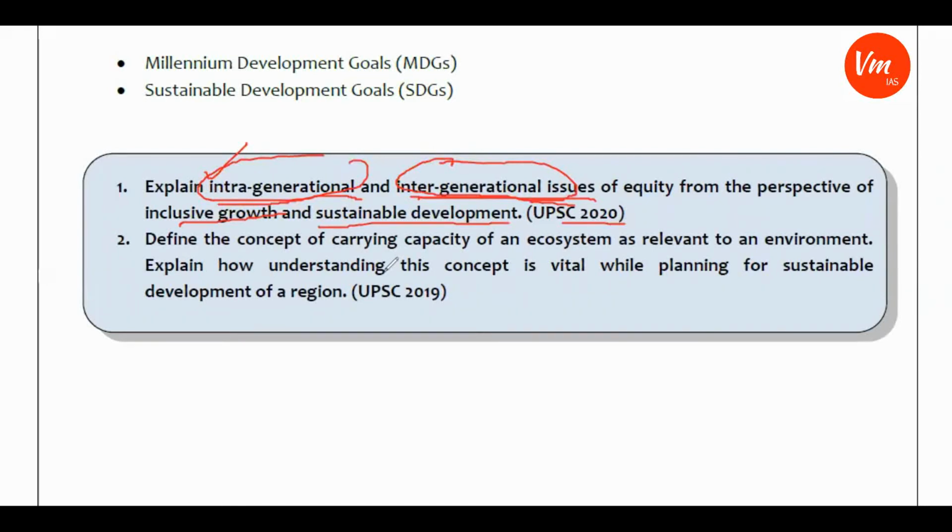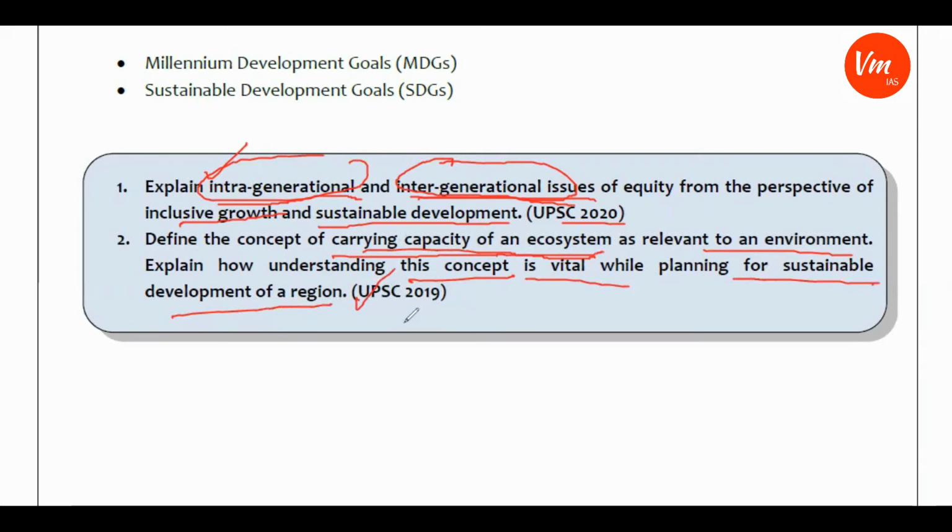Define the concept of carrying capacity of an ecosystem as relevant to an environment, and explain how understanding this concept is vital while planning for sustainable development of the region. This was asked in UPSC 2019.